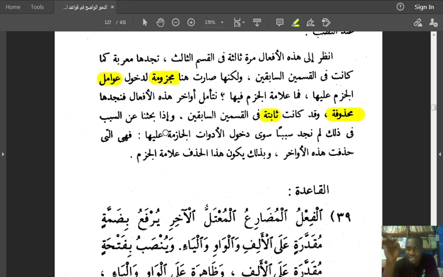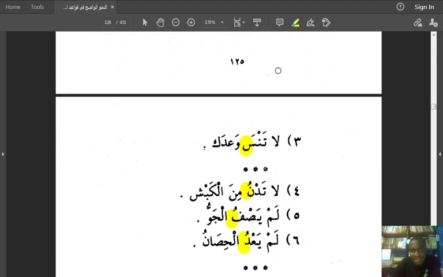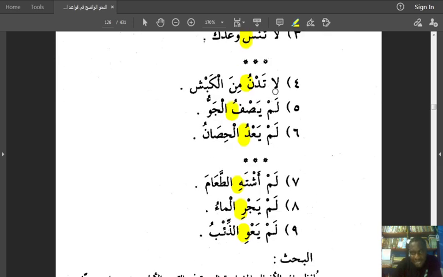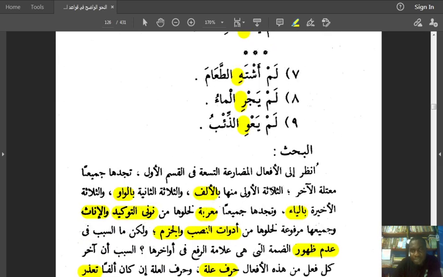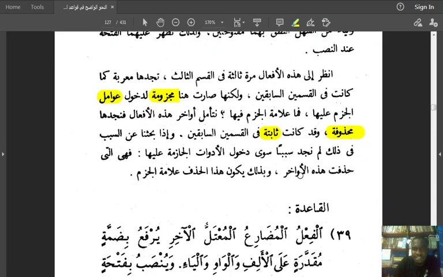The waw, the alif and the yai, they've been deleted in the last part, as I indicated to you. فهي التي حذفت هذه الأواخر. Let me show it to you clearly. He's saying that this la and nahiya, lam here, التي حذفت هذه الأواخر. It is what deleted the endings of the verbs. The lam and the la and nahiya, they deleted the endings of the verb.